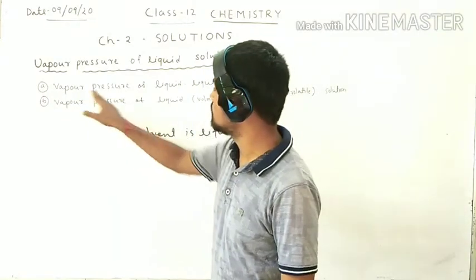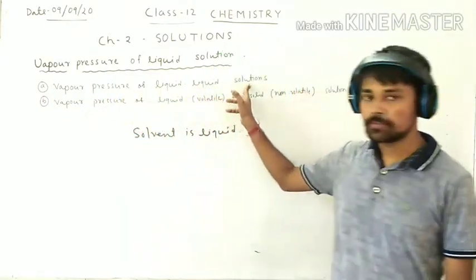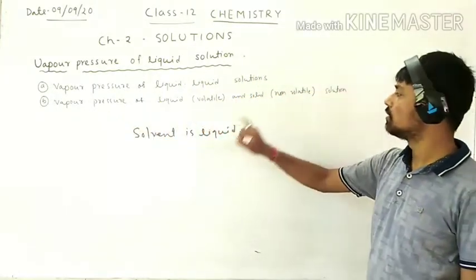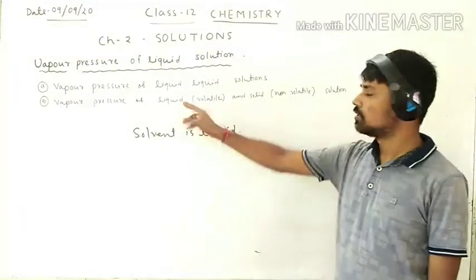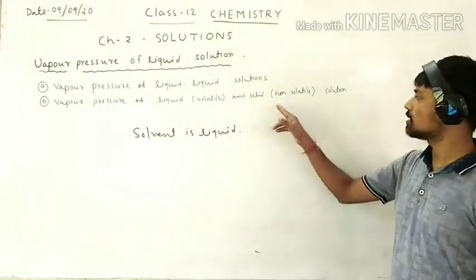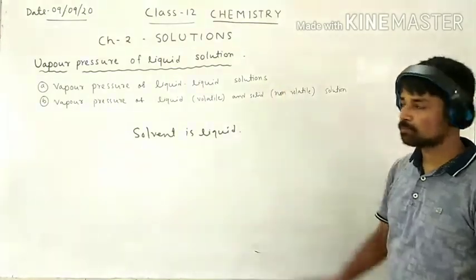So the first one is the vapor pressure of liquid-liquid solutions, and the second one is the vapor pressure of liquid-solid solutions. Here under the bracket we have written volatile, and in the case of solid we have written non-volatile.